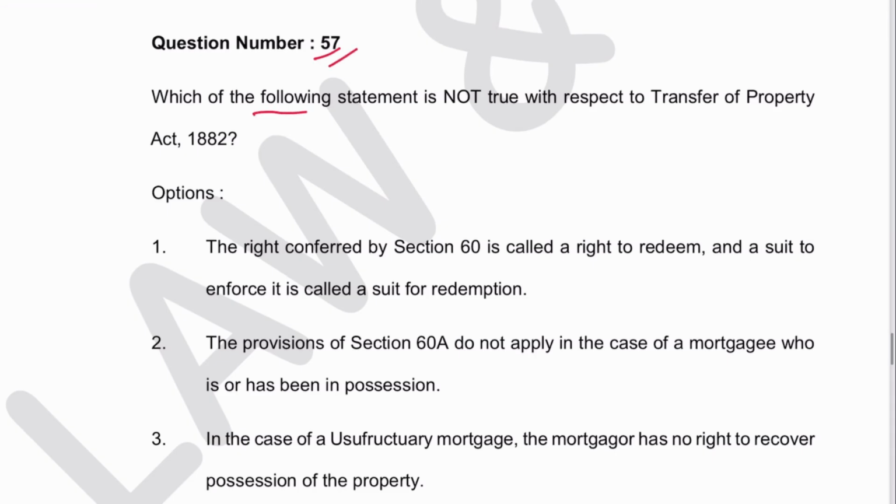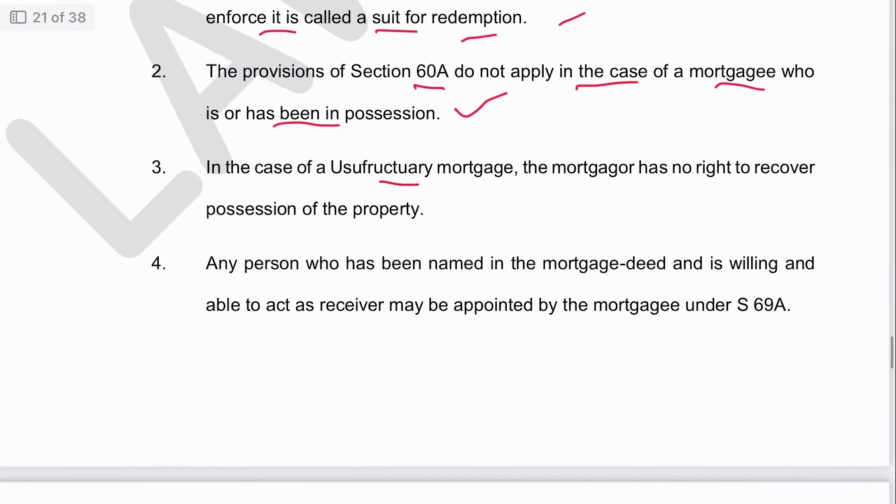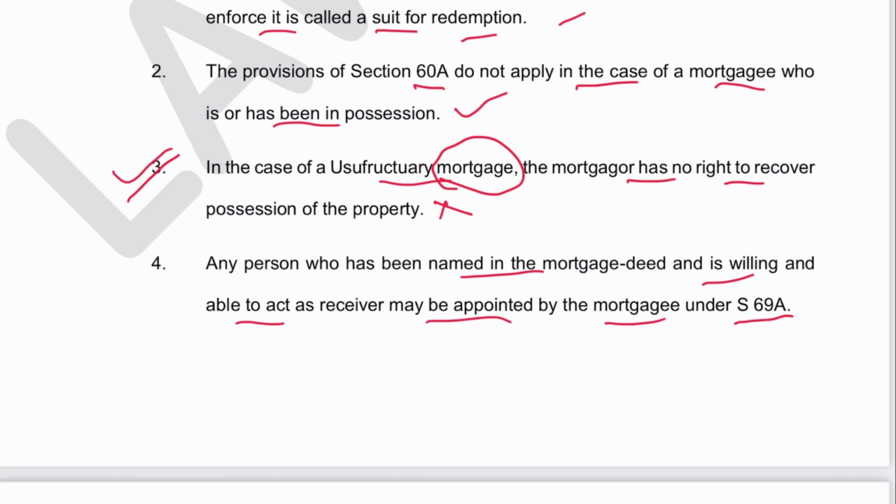Next 57. Which of the following statement is not true with respect to TPA? The right conferred by section 60 is called a right to redeem and a suit to enforce it called a suit for redemption. This is correct. The provision of section 68 do not apply in case of mortgagee who is and has been in possession. This is also correct. In case of usufructuary mortgage, the mortgagor has no right to recover. How is it possible? It is a mortgage and every mortgagor has a right to recover the possession of the property. So this is wrong. Any person who has been named in the mortgage deed is willing and able to act as receiver may be appointed by the mortgagee under section 69A. This is correct. So what is not correct? 3. 3 is the answer.